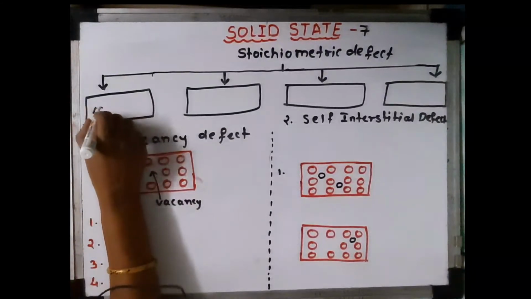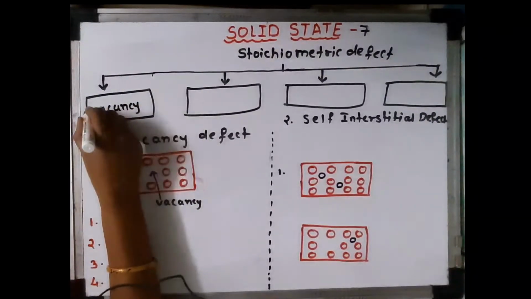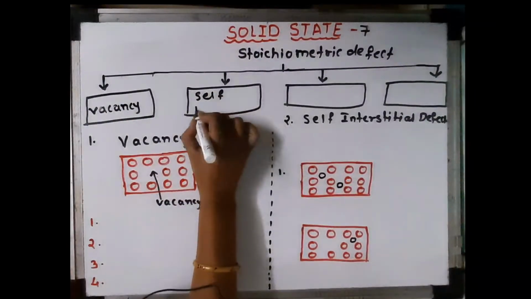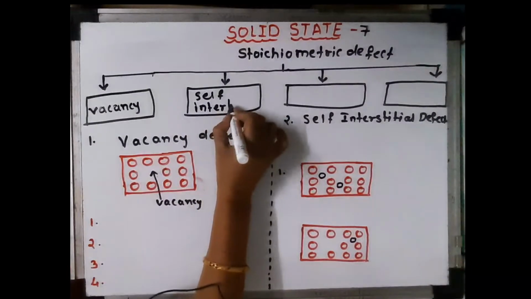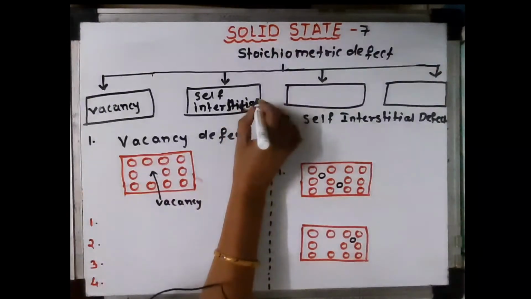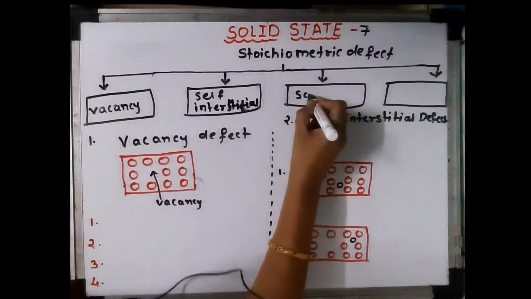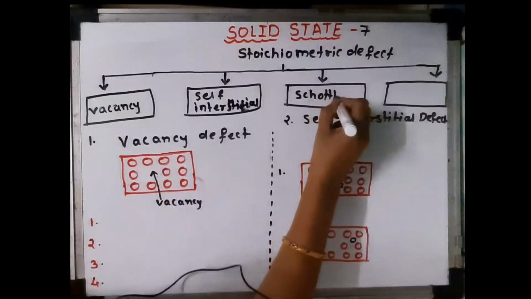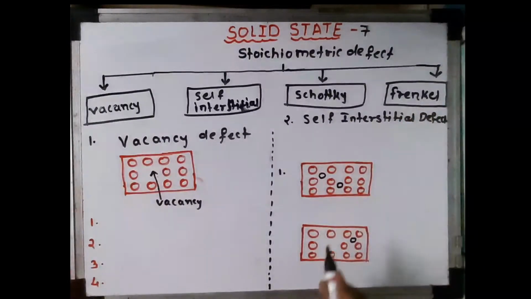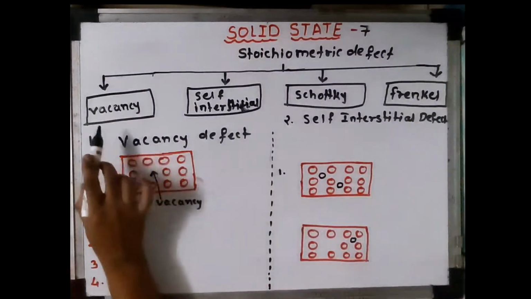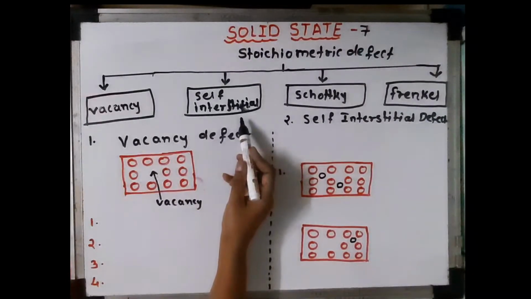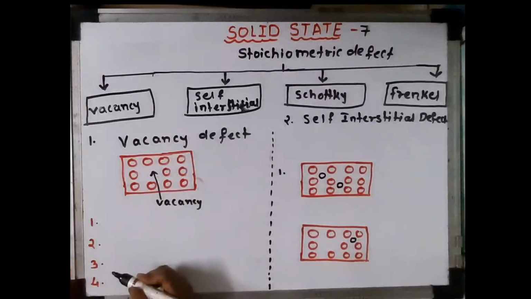First is a vacancy defect, then second is a self interstitial defect, next one is a Schottky and Frenkel. But in today's video I will teach you only two defects: vacancy defect and self interstitial defect. So let us study what is meant by vacancy defect.